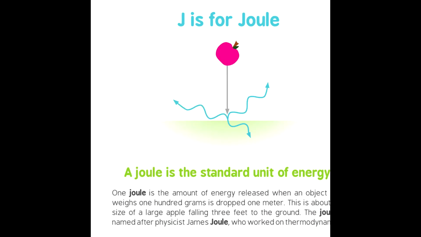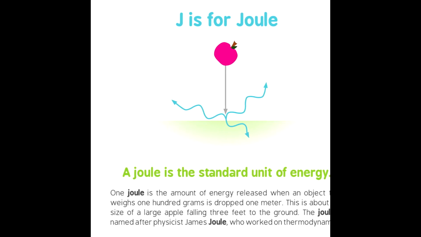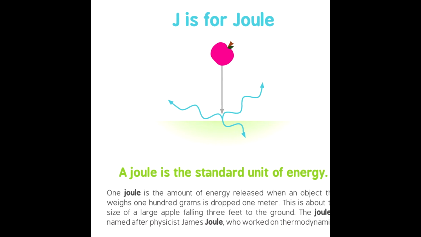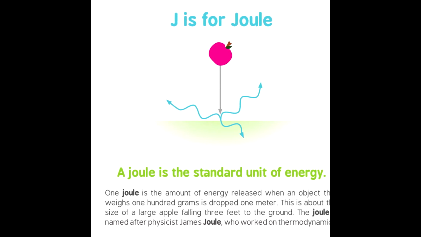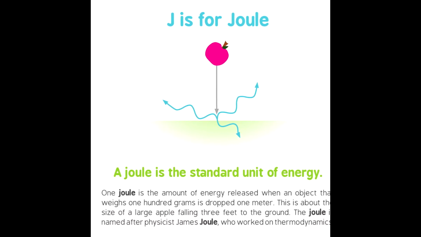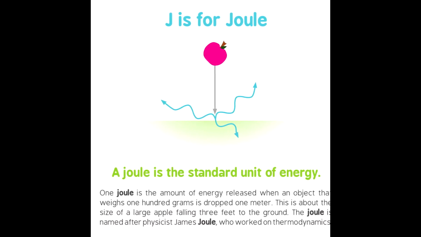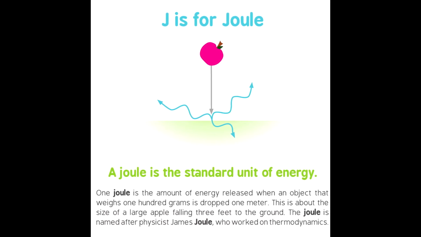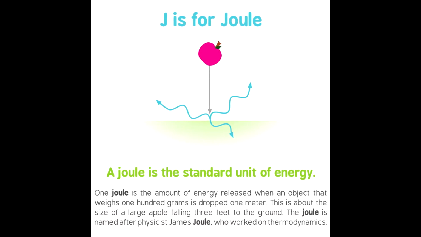J is for joule. A joule is the standard unit of energy. 1 joule is the amount of energy released when an object that weighs 100 grams is dropped 1 meter. This is about the size of a large apple falling 3 feet to the ground. The joule is named after physicist James Joule, who worked on thermodynamics.